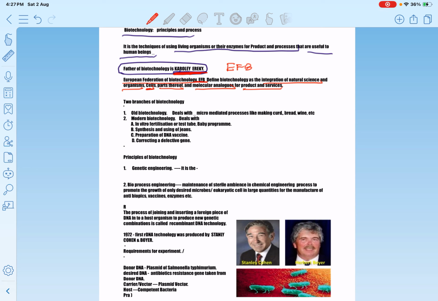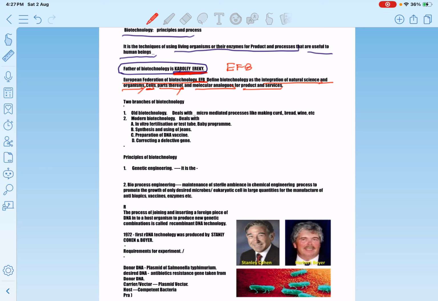What's meant by biotechnology according to EFB? According to EFB, biotechnology is the integration of natural science and organisms, cells, parts thereof, and molecular analogues for products and services.